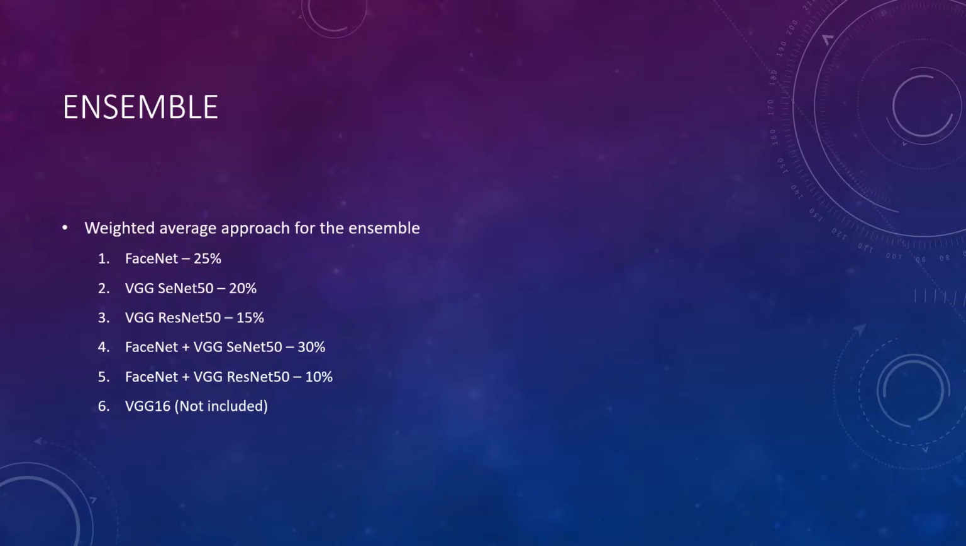Moving on to our ensemble, we used a weighted average approach. The 5 models that we used were our FaceNet, VGG Face, VGG ResNet 50 and our 2 Siamese models, being FaceNet plus VGG Face and FaceNet plus VGG ResNet 50. We attempted to use VGG16, however it did not improve on the accuracy, hence we omitted it.